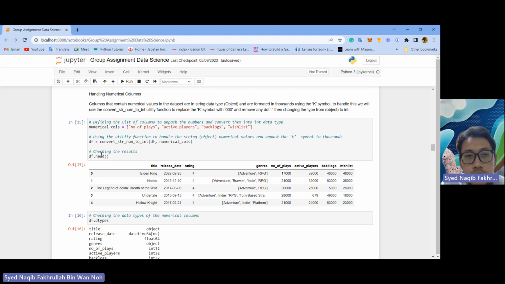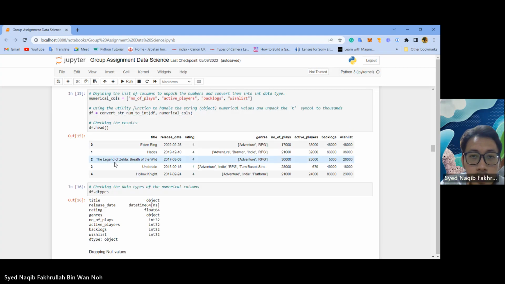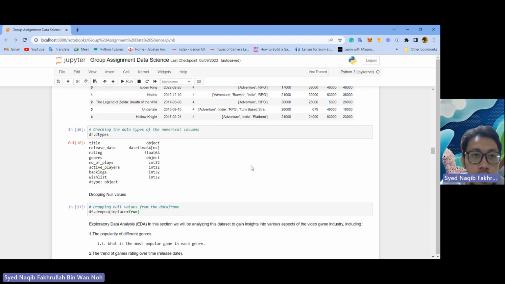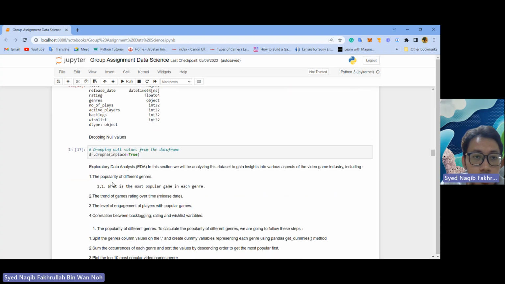So to check the result, just use df.head. So we can see number of players and active players, backlogs, and wish lists has been changed from K to 000. To check the data types of the numerical columns, df.dtypes, we can see these titles, release date, rating, genre, number of players, active players, backlogs, wish list, and data type of object.